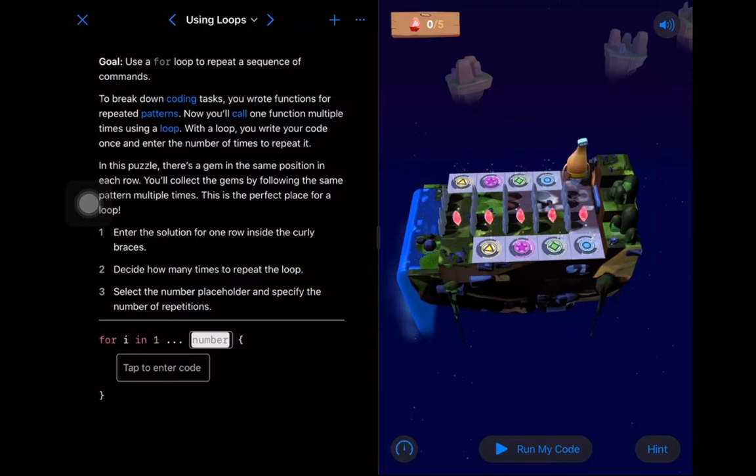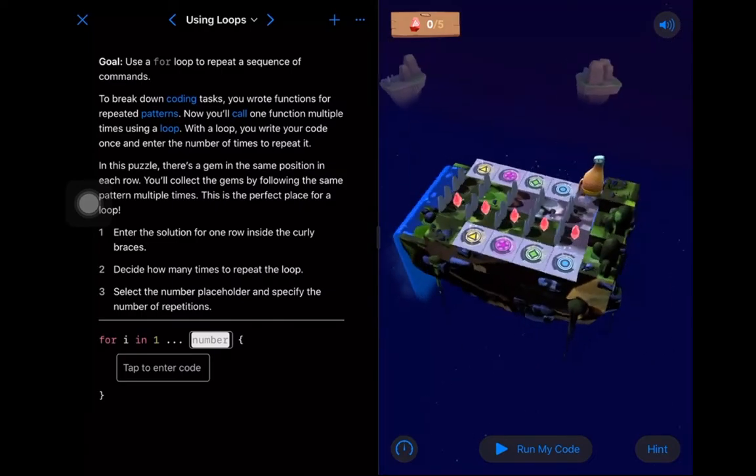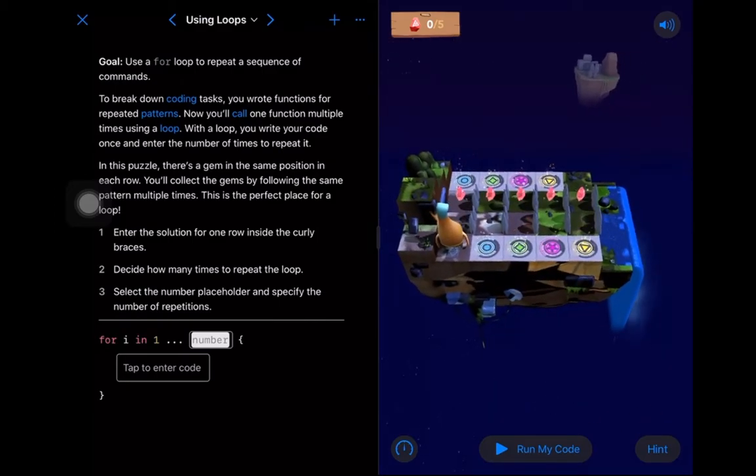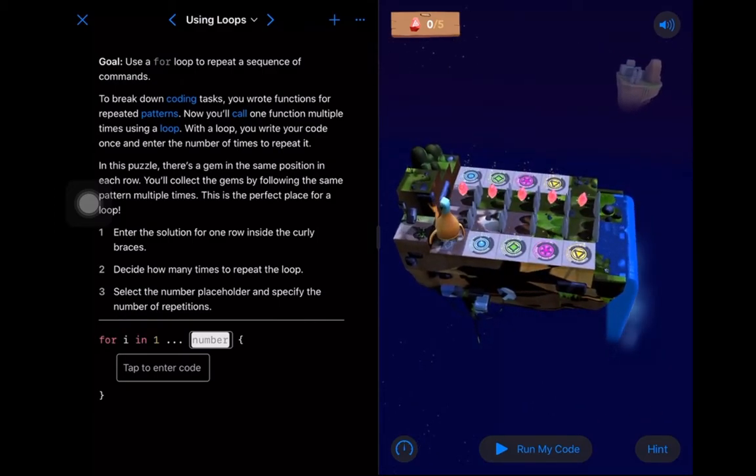So we have a puzzle here, and we want to do something so many times. We want to solve this particular puzzle, right? And we're going to do it a few times. It looks very similar. We've got Byte standing here. He's going to move once, twice, 3 times. On the second move, he's going to collect the gem, and then he'll get portaled back here, and then start it all over again. So what I like to do in this case is solve the first instance.